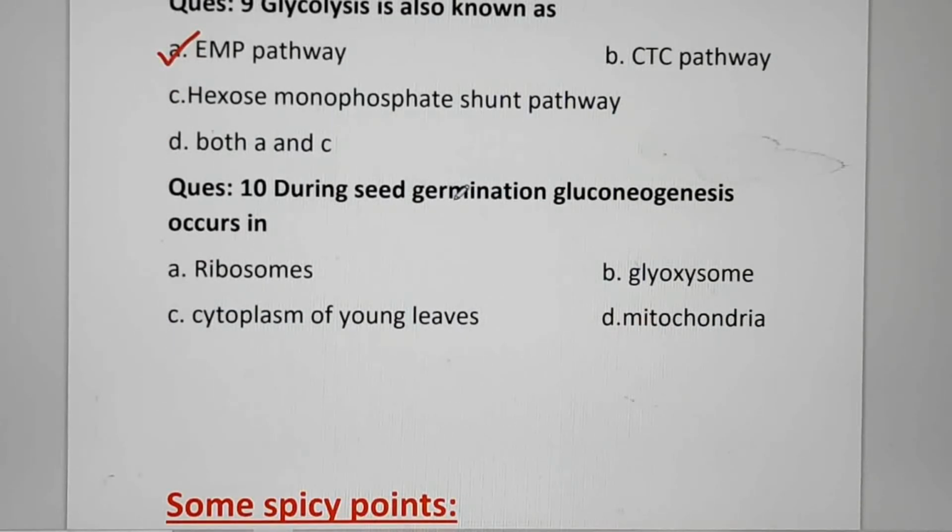Next question. During seed germination, gluconeogenesis occurs in A. ribosome, B. glyoxysome, C. cytoplasm of young leaves, or D. mitochondria. What is gluconeogenesis? It is the formation of glucose from the substrate other than carbohydrate, such as organic acid or fat molecule. In germinating seed, it occurs in glyoxysome. So right answer is glyoxysome.